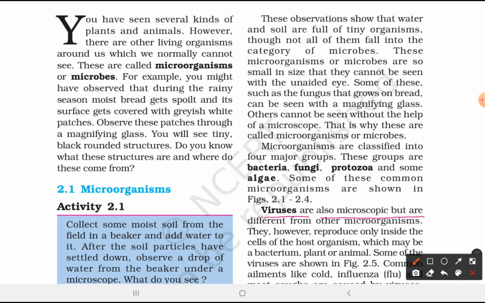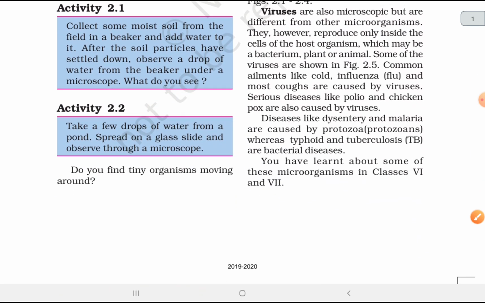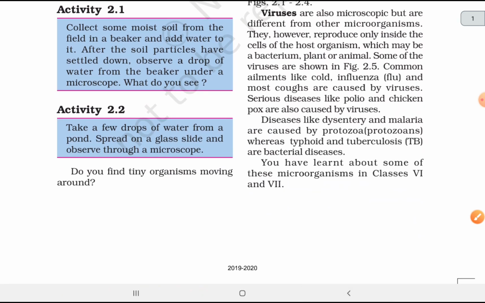Viruses are also microscopic but are different from other microorganisms. They, however, reproduce only inside the cell of the host, which may be a bacterium, plant, or animal. Some of the viruses are shown in figure 2.5.